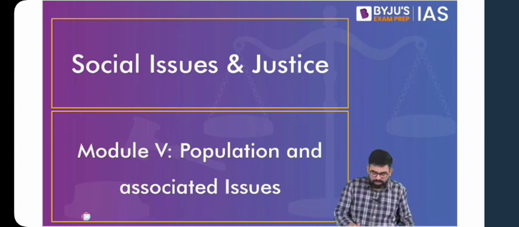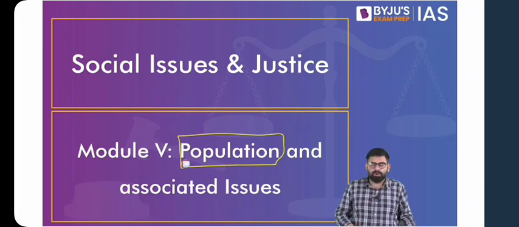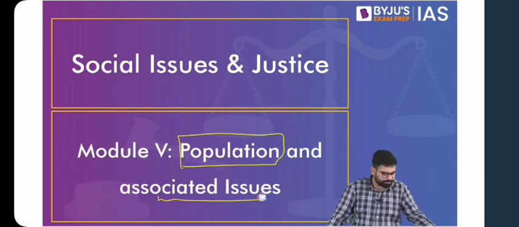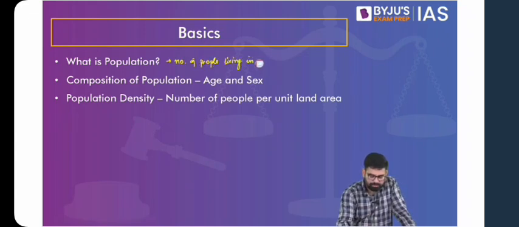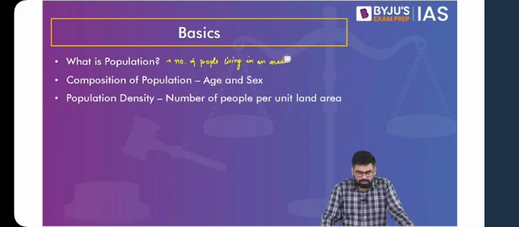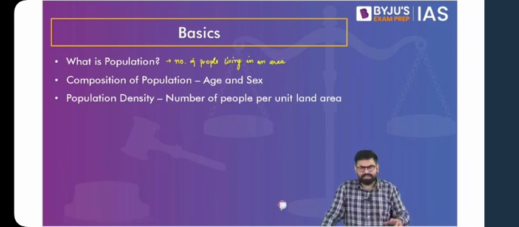So starting with the next topic, which is regarding population. And with population, what are the related associated issues? Now, when we talk about population, it is basically the number of people living in an area. That's how we basically understand population, that there is a territory, defined territory, in which people live. So the number of those people constitutes population.